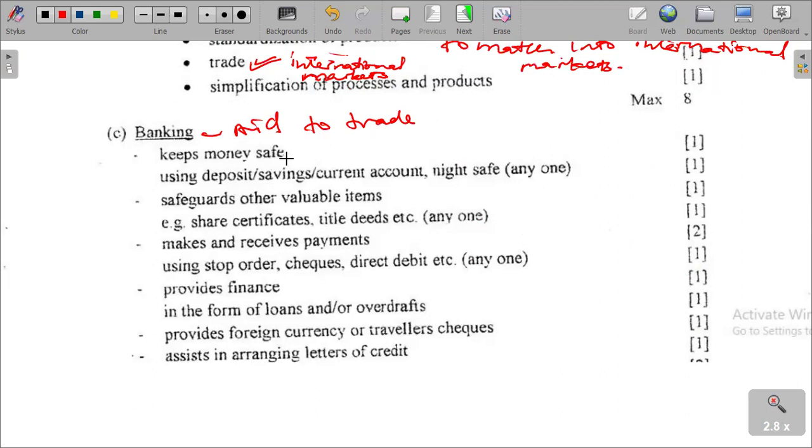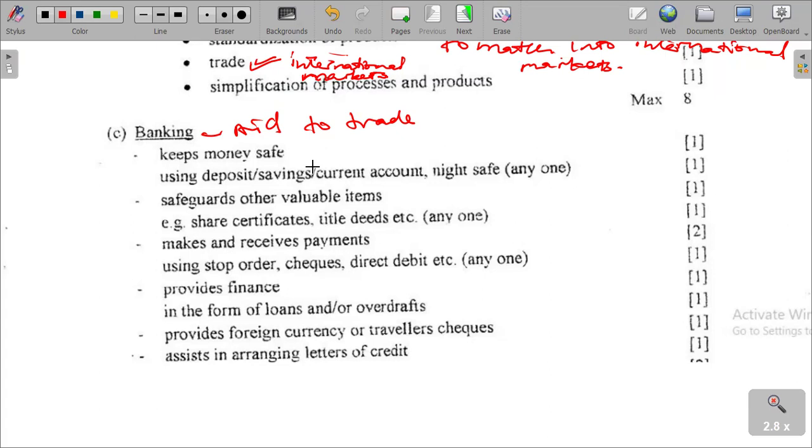The safety of money is quite important, using the deposit, savings account and current account, night safe, and so forth. So money is kept safe, which is one of the key requirements for us to do trade. We need money.